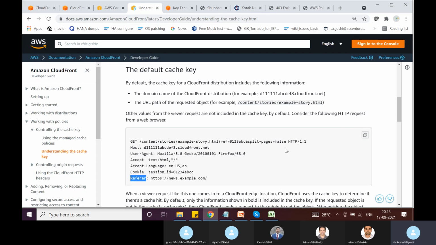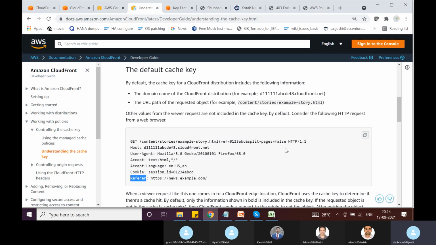Whenever an edge location receives a viewer request, it will try to generate a cache key for that request. If there is already an object cached with the same cache key, then it will return the response.